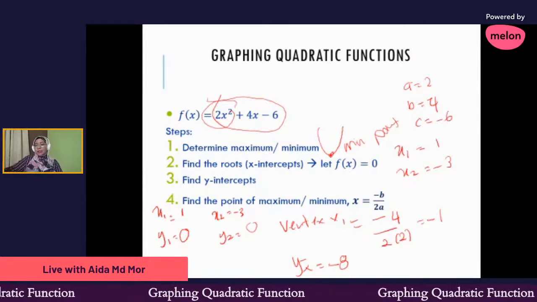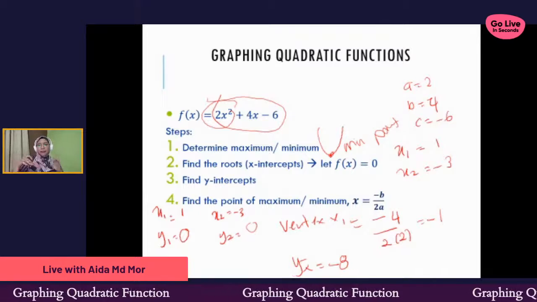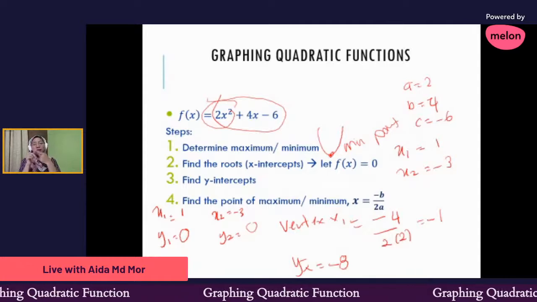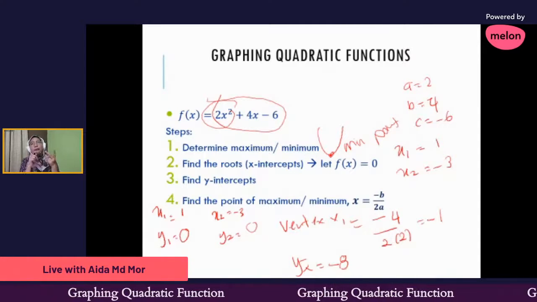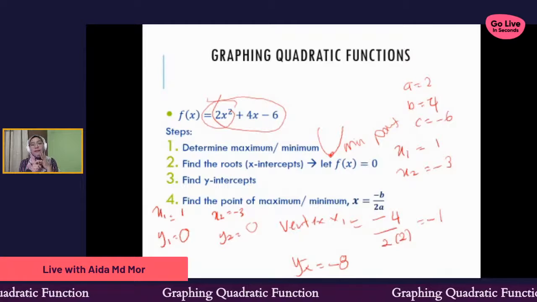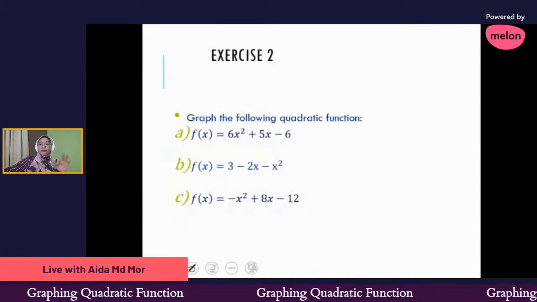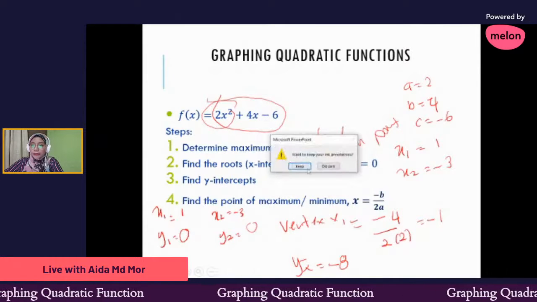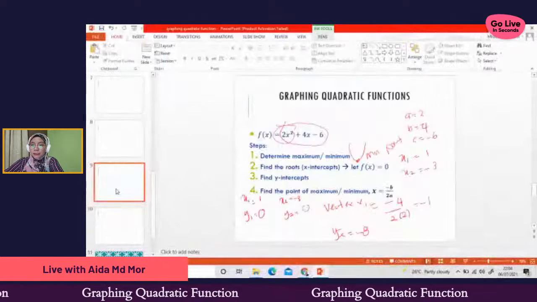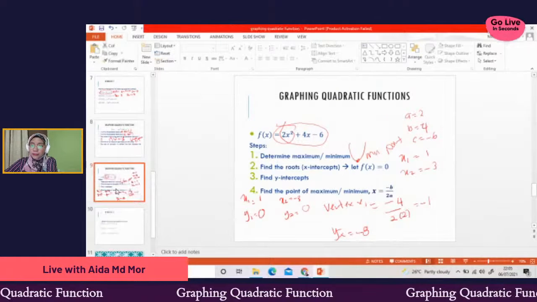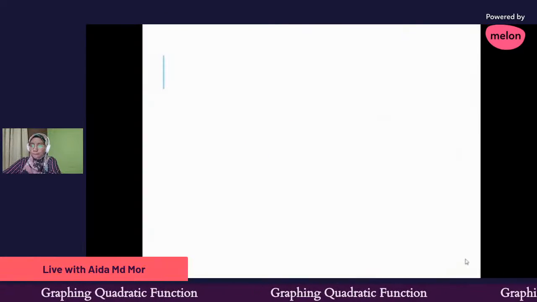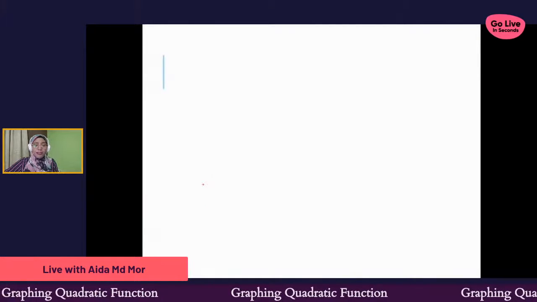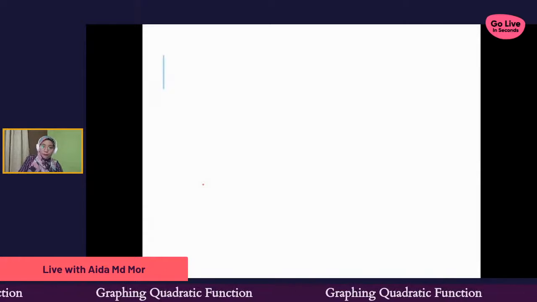Okay, so next, remember, when we want to draw a quadratic function, we need to find 3 points, which is x1 and y1, then x2 and y2, and also the x for vertex and y for vertex. We need to find 3 coordinates. Now I will graph the quadratic function. Before that, I will list out all my coordinates first.